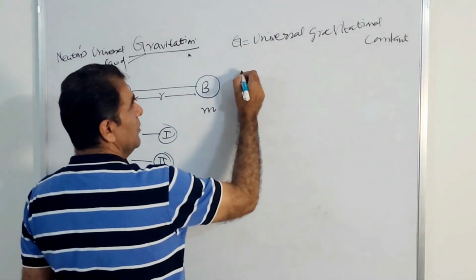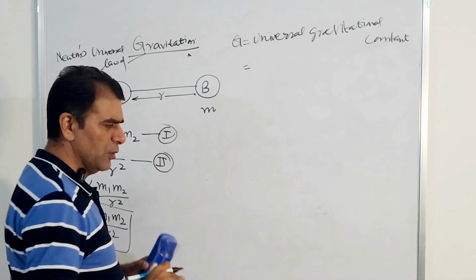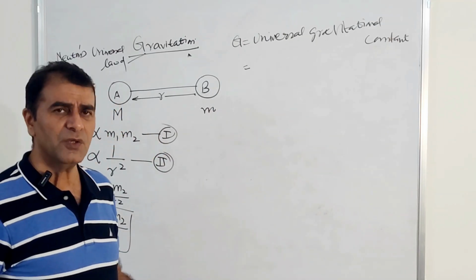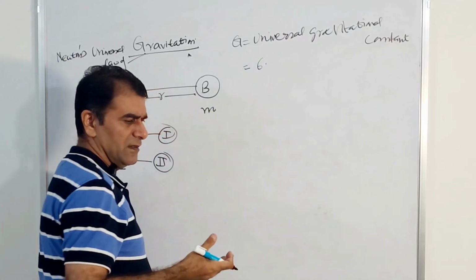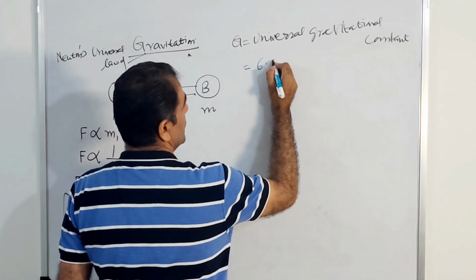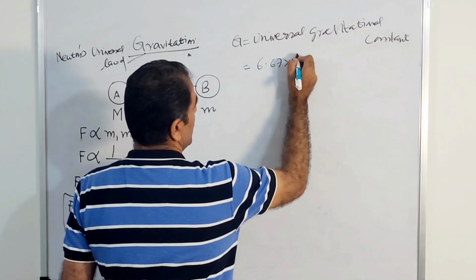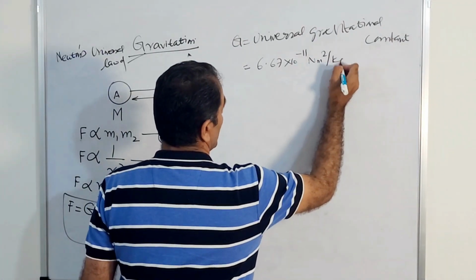Its value does not change at all. Whether you go to London or anywhere in the universe, its value will remain the same. It was calculated by the scientist Henry Cavendish some years ago. It is 6.67 times 10 to the power minus 11 Newton meter square per kilogram square.